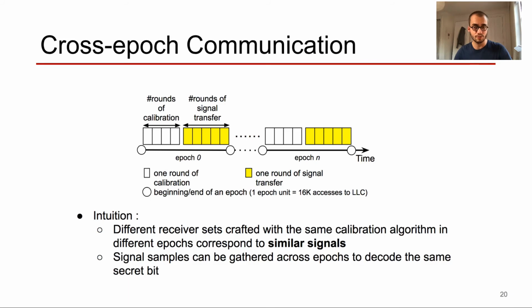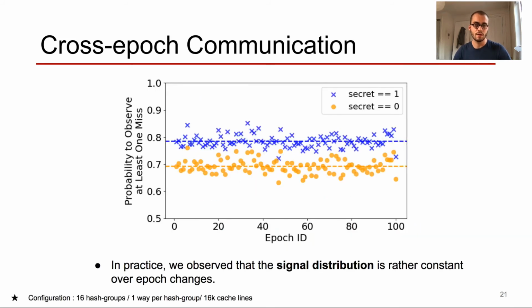To validate this intuition, we run an experiment on our RSA example. Here on the graph we represented the probability to observe at least one miss over various epochs for different values of the secret. Each dot represents a different receiver set. This is just an example that corresponds to a specific cache configuration, noted down here, victim program, the RSA algorithm, and attack parameters.